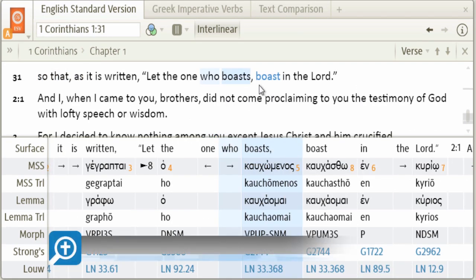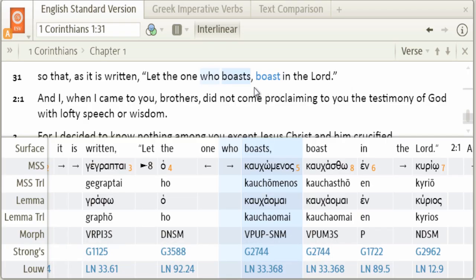So here's an example of an imperative in the third person, highlighted here by the blue letters. And the third person is usually translated with the words "let him" or "let the one." But sometimes in English that conveys the idea of permission, as though this would be a suggestion that if somebody's going to boast, you can boast in the Lord. But really that sort of idea misses the force of the imperative, that boasting in the Lord isn't one of the options that somebody has. In fact, if you're going to boast, you must boast in the Lord. Instead, it could be understood as the one who boasts must boast in the Lord, instead of let him.